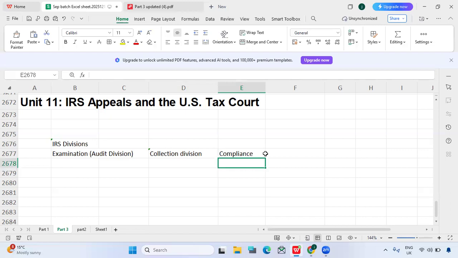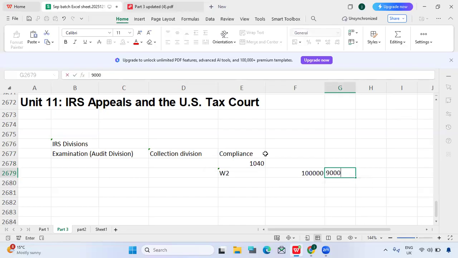Let's say we have Form 1040, which is the individual income tax return. The taxpayer has a W-2 wage statement. On the W-2, he actually has $100,000 income, but in the tax return he reported only $90,000. That means the IRS can see the difference of $10,000. In that case, the compliance department will send a bill. This part is taken care of by compliance, who ensure the taxpayer follows the correct laws or not.